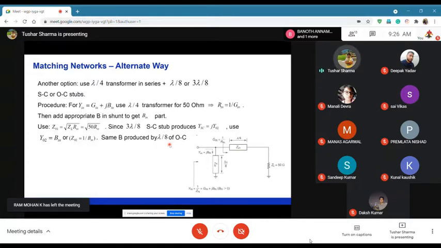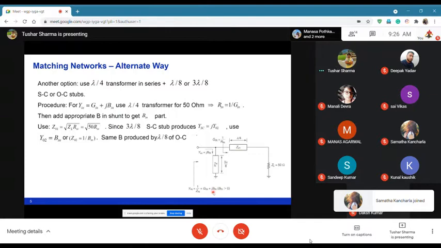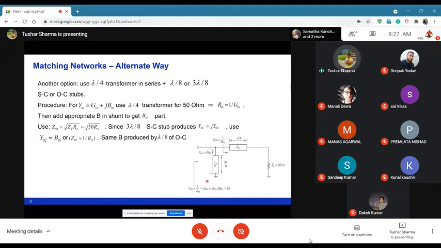So in this case, for example, we fix, okay, my series line is lambda by 4, and my impedance is Z01. Similarly, my stub length is lambda by 8 or 3 lambda by 8, and my impedance is Z02. Now, if I know my impedance, for example, in this case, my admittance Yin is equal to 1 over Zin, which is equal to Gin plus jBin. So the reactive part will be taken care of by the stub. I want my stub to compensate for the reactive part, and the real part is the impedance which will be transformed by the transformer to 50 ohms.